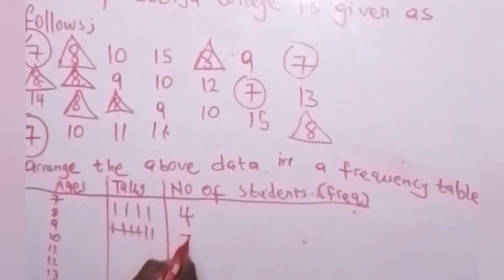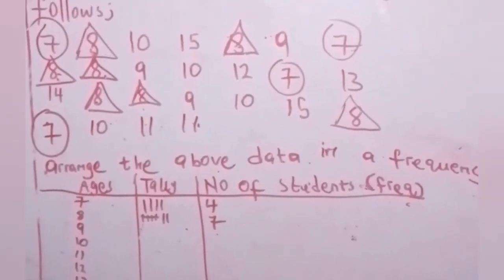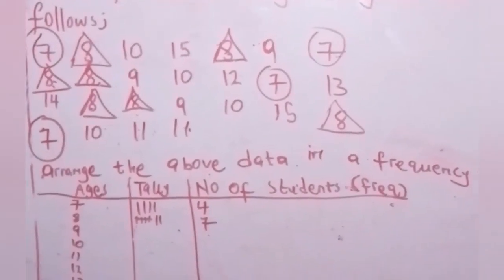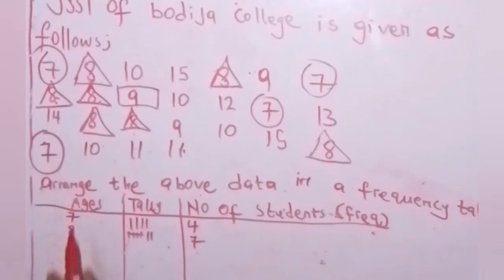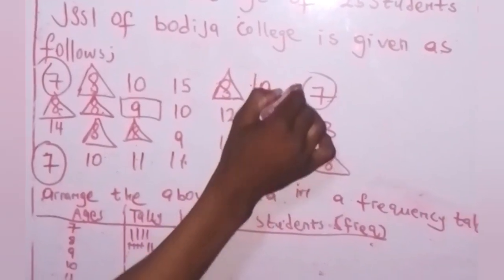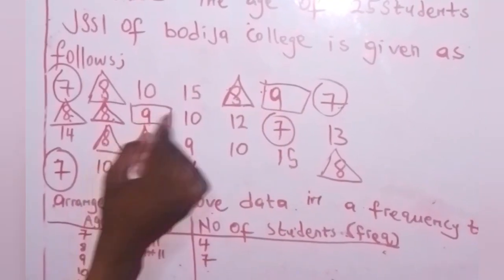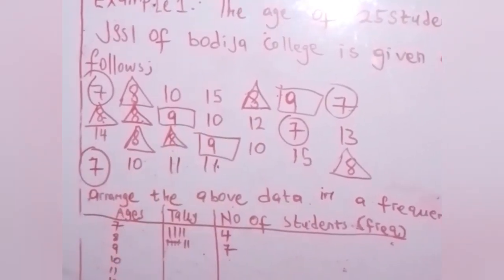This is 7. 9 now. Those students that are 9 years old, I will use another shape. I can use a rectangle for it. Those students that are 9 years old, you see? 1, 2, 3. They are 3 in number.